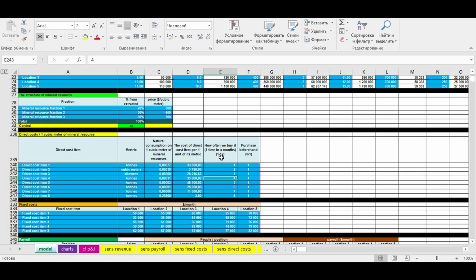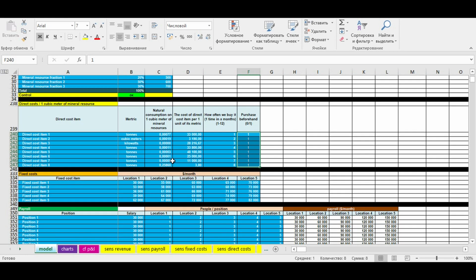Your direct cost item may have some terms of supply. Here you can specify these terms. 0 means that you can get this item any time without any terms of supply. 1 means that if you need this item today, you need to buy it 1 month beforehand. Then we move to fixed costs. You can name them here and specify the value for each location in dollars per month.